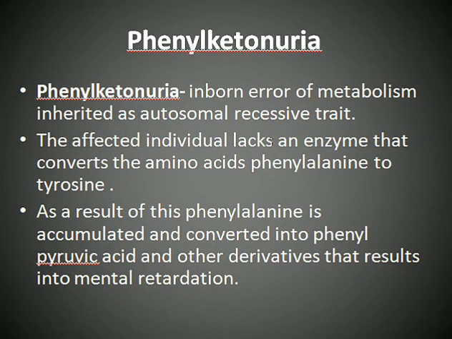The affected individual lacks an enzyme that converts the amino acid phenylalanine to tyrosine. So instead of phenylalanine converting to tyrosine, phenylalanine is converted to phenylpyruvic acid, and this phenylpyruvic acid accumulates in the body and leads to various other defects and also mental retardation. So if we look at this figure,